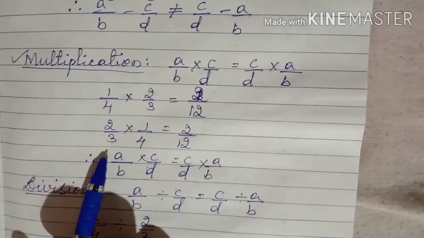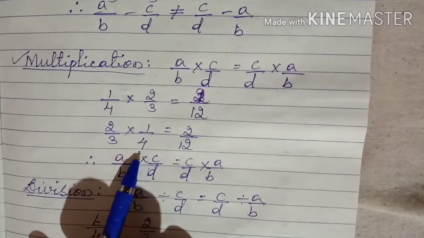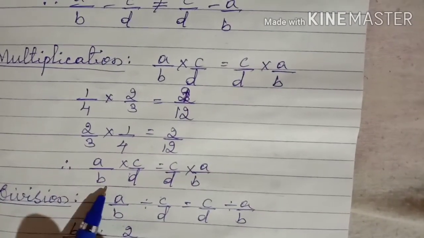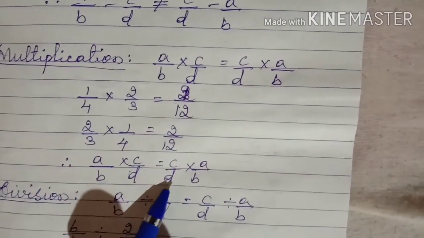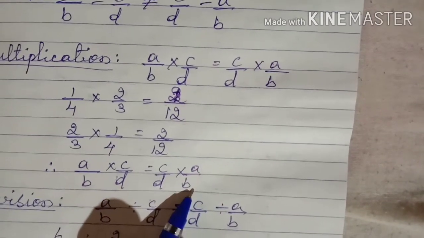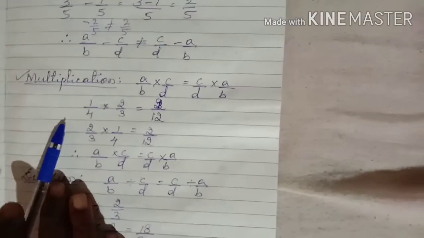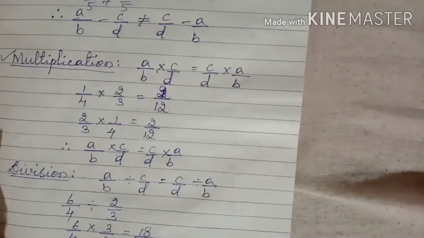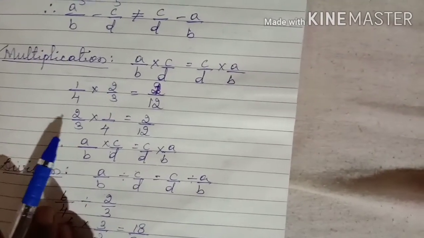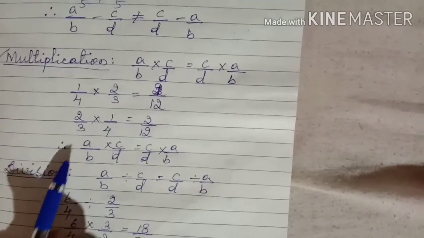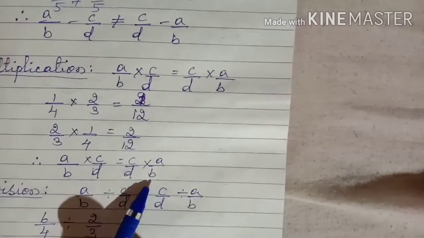So c by d is 2 by 3 into 1 by 4, that is equal to 2 ones are 2, 3 fours are 12. So therefore a by b into c by d is equal to c by d into a by b. This holds good. So in commutative property, multiplication holds good for rational numbers. We all know, children, for example, 2 threes are how much? 6. Then 3 twos is also 6. Is it not, children? Similarly, we have done here for rational numbers.